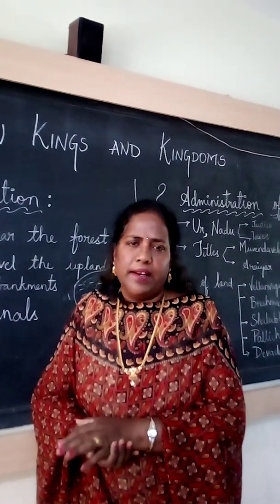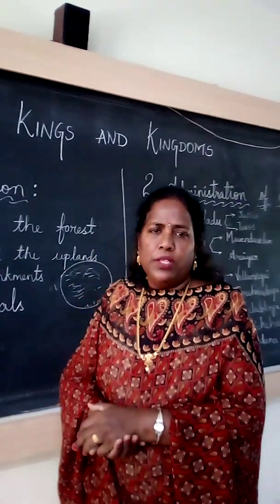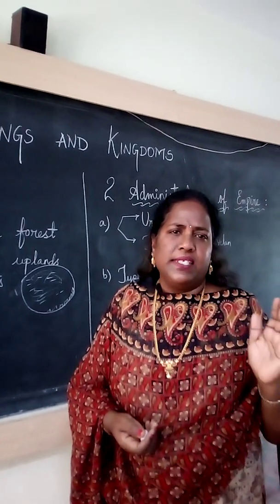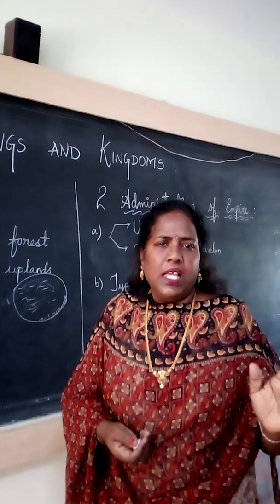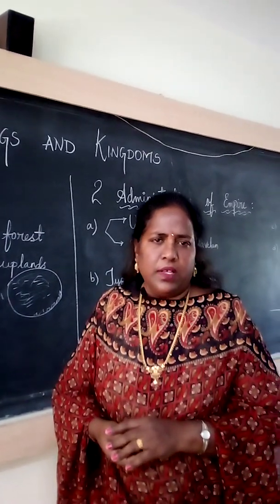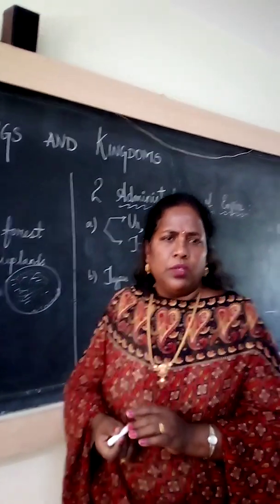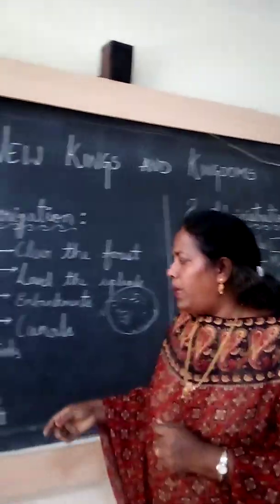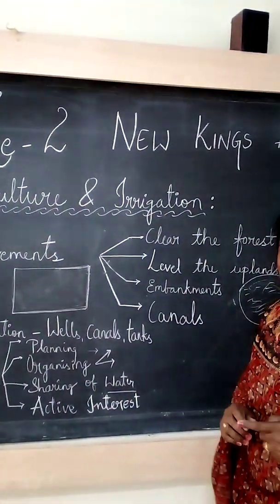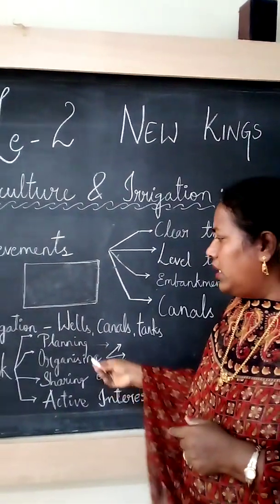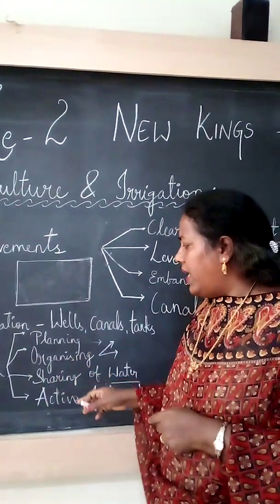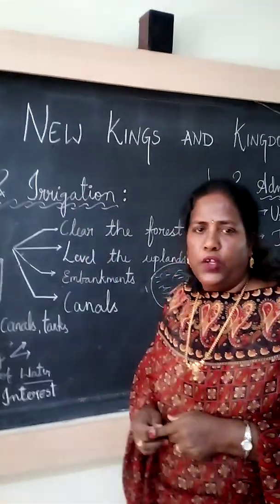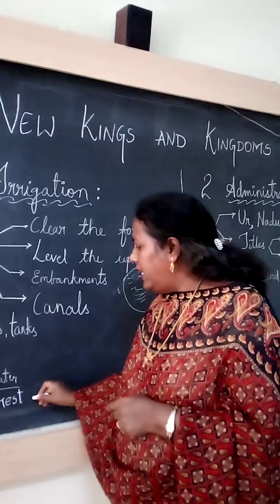Kaveri starts in Karnataka and it flows into Tamil Nadu. If the Karnataka people stop the water by constructing dams and are not releasing it, then Tamil Nadu will be affected by lack of water. That issue has been going on for so many years, even now. So that's why they have to plan the sharing of the water. Next one. For all this irrigation work, who will do this? All these things need active interest. Who will take it? Here, two persons.